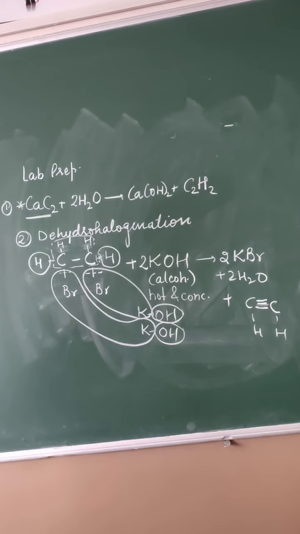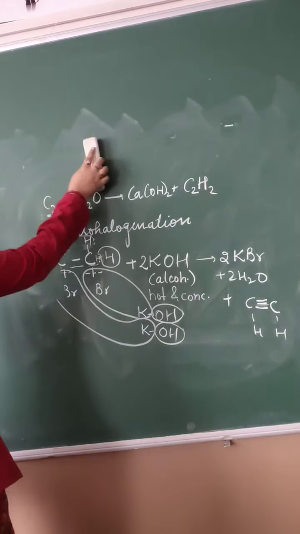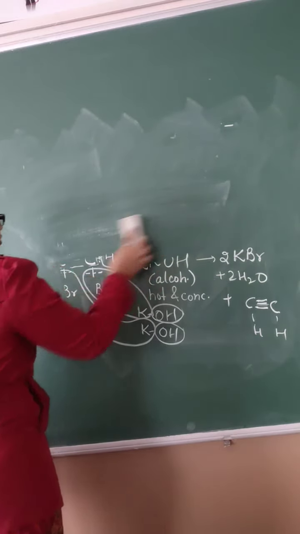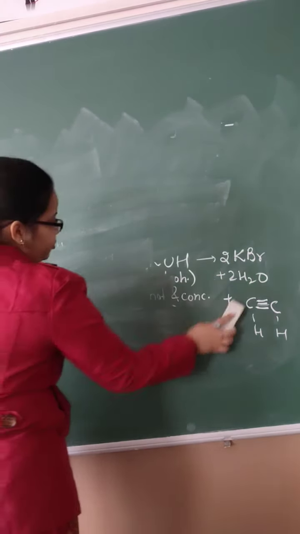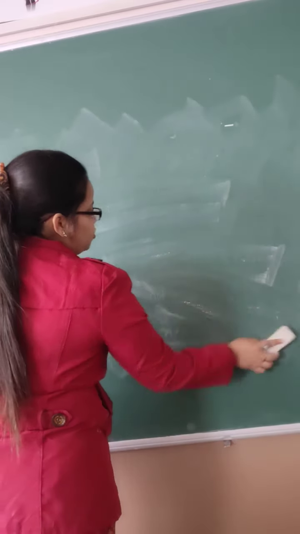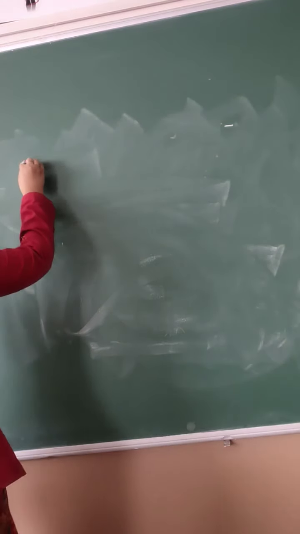Now what are the chemical properties? Triple bond is there, so it is an unsaturated hydrocarbon. That means it is going to show which kind of reaction? Addition reaction, because a triple bond is there. I told you when there is a single bond, it will show substitution reaction. When a double bond is there, it will show addition reaction. When a triple bond is there, it will again show addition reaction.